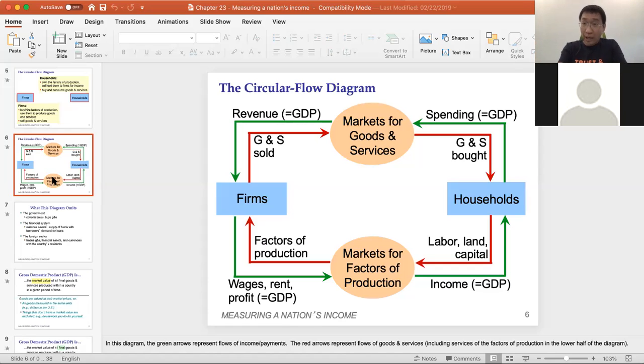This circular flow diagram illustrates the flow of money and the flow of goods and services, or I can say how we measure the spending and the income of the whole economy. Now the firm over here, let's consider this a Starbucks coffee. You all know about Starbucks. And on the other side, the household means you. Now look at the red flow right here.